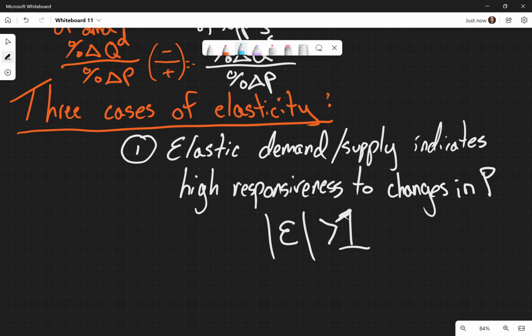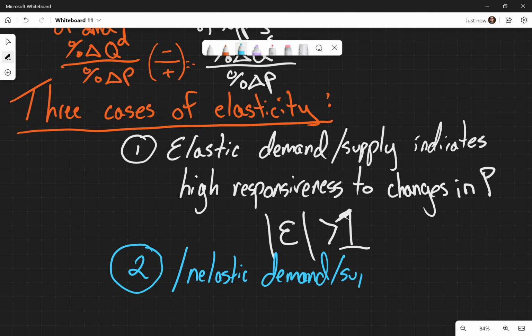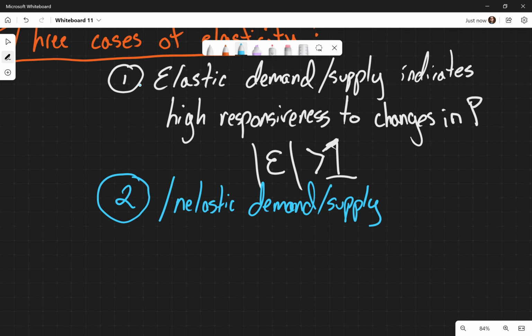All right, our second case of elasticity is inelastic demand or supply. And you might have been able to guess this, right?